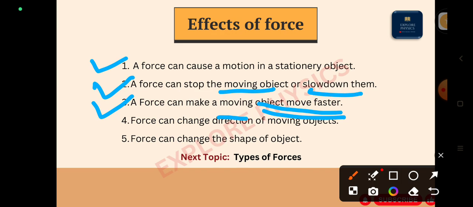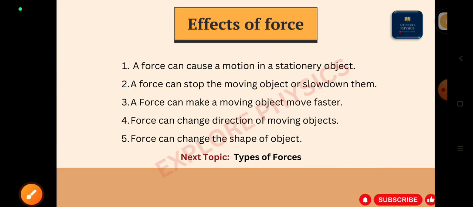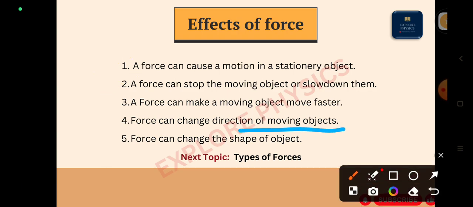So force can also change the direction of the moving object. Initially we are going in some direction and we take a turn. To make the turn, what can we do? We can apply force. As we apply force, we can change the direction of the object. So for changing the direction also, force is required. Next, the fifth one is that force can change the shape of an object.